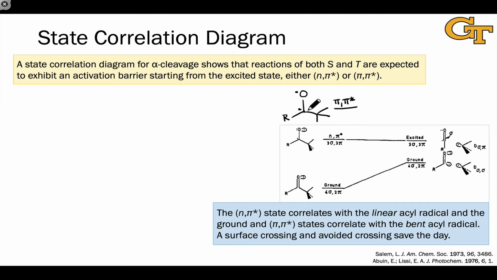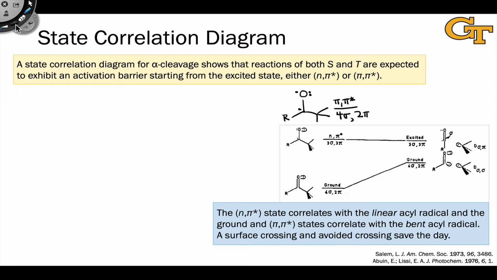So I've added a structure for the pi-pi star excited state here, and what we're going to do is count the number of sigma and pi electrons in each of these states on the reactant side and the product side, and use the pretty neat idea that to correlate the states, all we need to do is match the states with the same numbers of sigma and pi electrons. So I'm just going to state, for starters, that the pi-pi star state has 4 sigma electrons that we're interested in and 2 pi electrons.